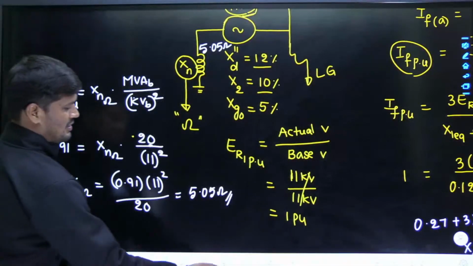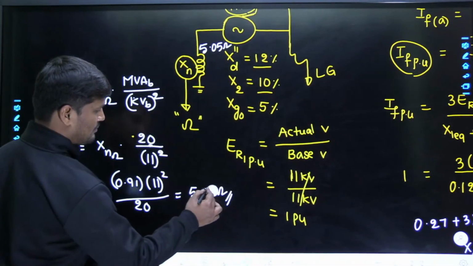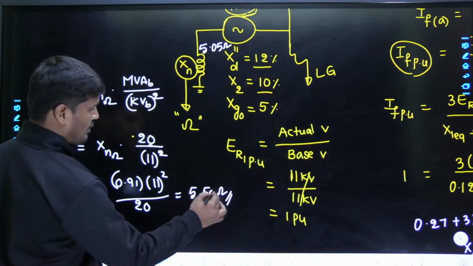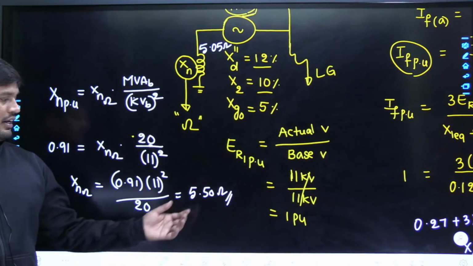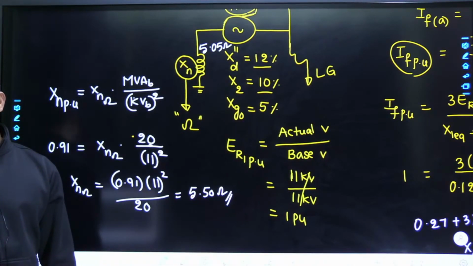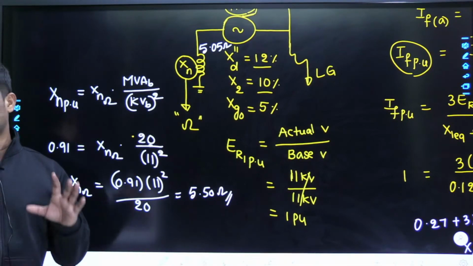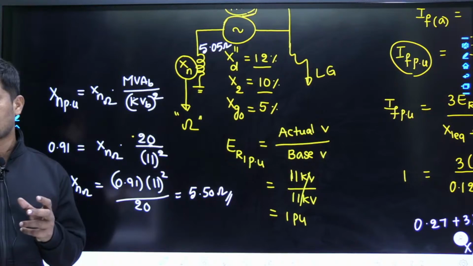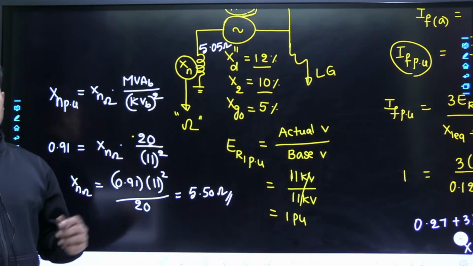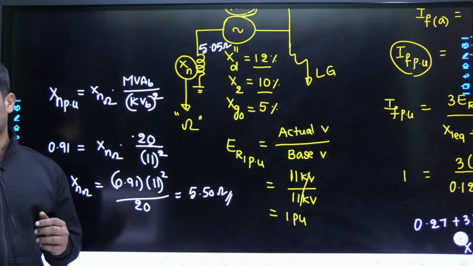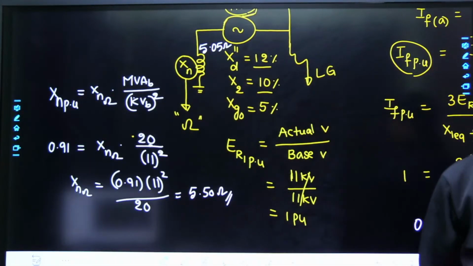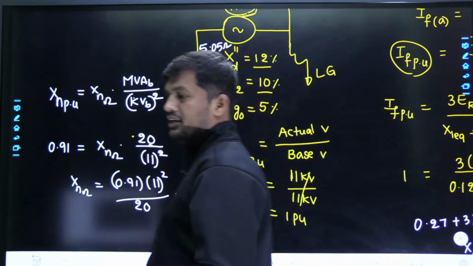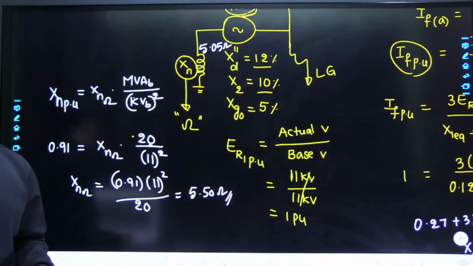5.50. I made a mistake, sorry. Now Sai got 5.46, and I got the answer 5.50, and the remaining also got 5.50. That means Sai is coming very close to our answers. Where is he making mistakes? I think he is not taking all the digits after the point. That's why he is getting approximate results. You have to use all the digits that you are getting, so that it will be easily understood by you. Okay, this was the question. I think everybody is clear about this?